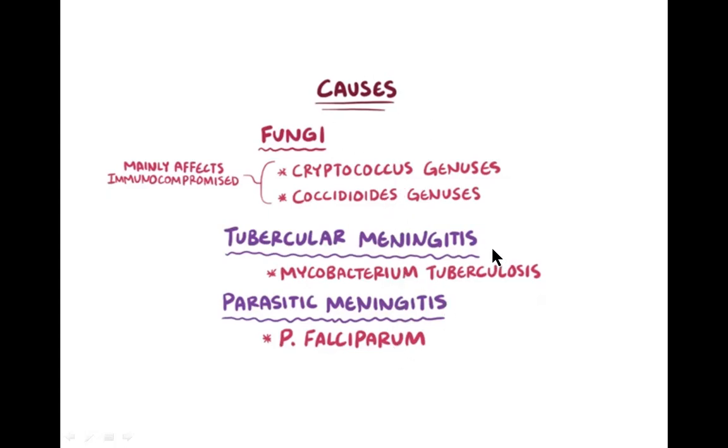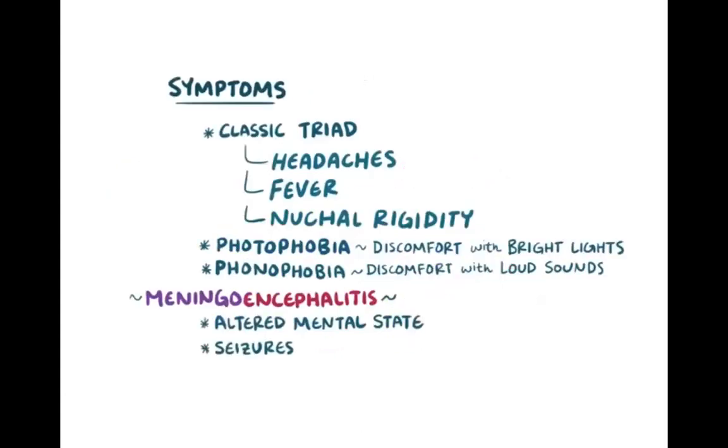And in tubercular meningitis, where tuberculosis is caused by Mycobacterium tuberculosis, meningitis may occur when it crosses the blood-brain barrier. And in parasitic meningitis, the malarial parasite may cause meningitis when it crosses the blood-brain barrier. Okay. Let's see what symptoms are caused by meningitis.